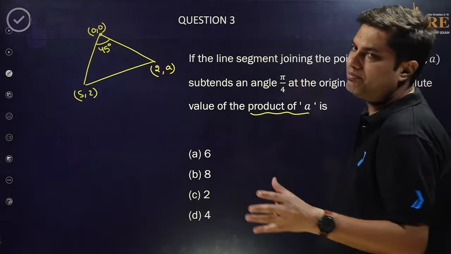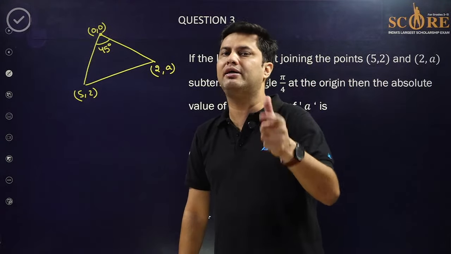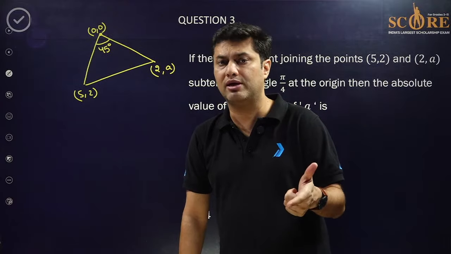What are we teaching you? We are doing the preparation for the SCORE exam.